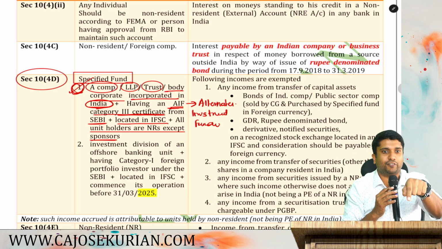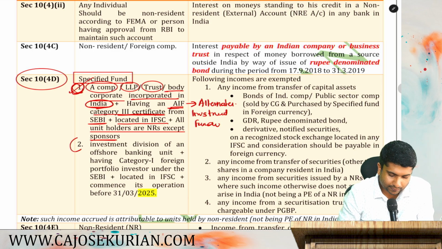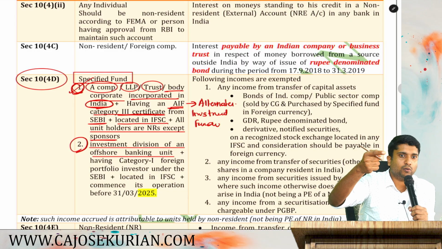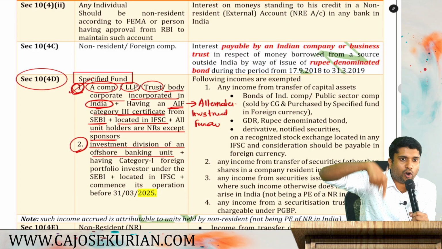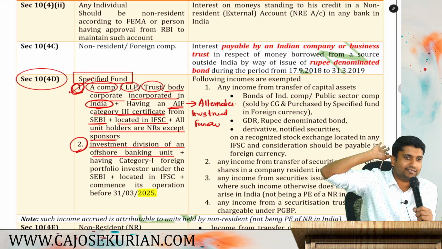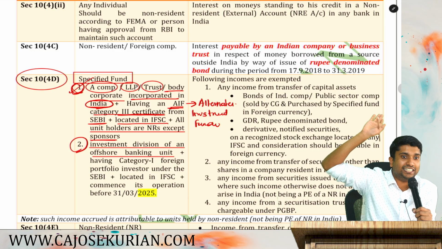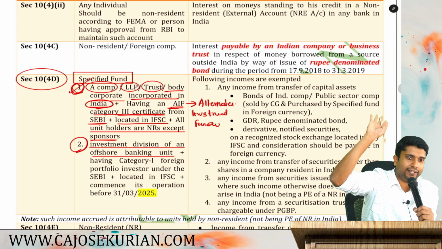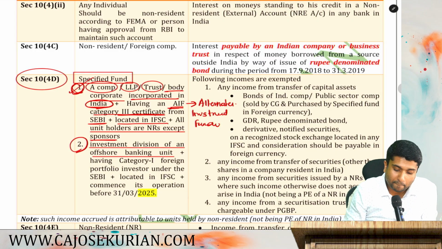One more specified fund is here. The second one is you have to be an investment division of an offshore banking unit. You have to be an investment division of what? Offshore. What is offshore? Onshore means India. Offshore means outside India. Not necessarily the seashore. Offshore doesn't mean the seashore. Okay, offshore means not in India. So you are a foreign bank.